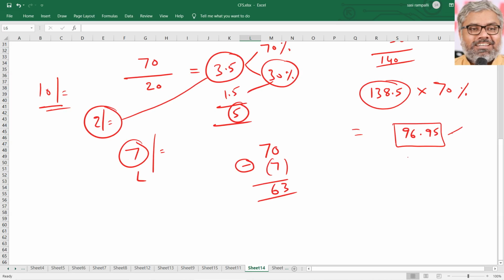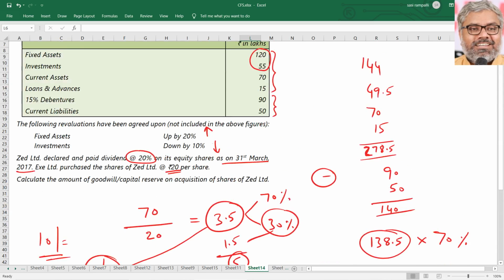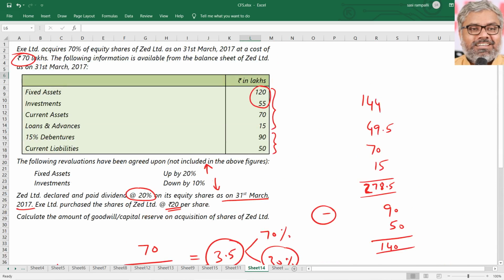So the point is, it's a share of 96.95 lakhs. For that purpose, it paid only 63 lakhs. Paid less or more, definitely paid less. So definitely there is a capital reserve of 33.95 lakhs. That is the answer for this question. What was asked is that only. Goodwill or capital reserve.